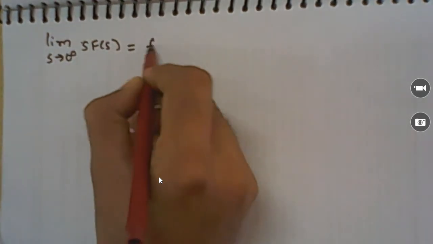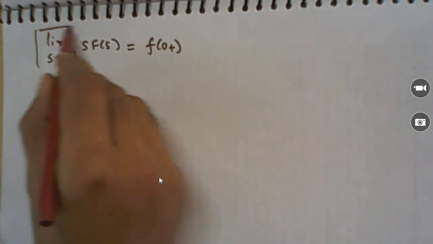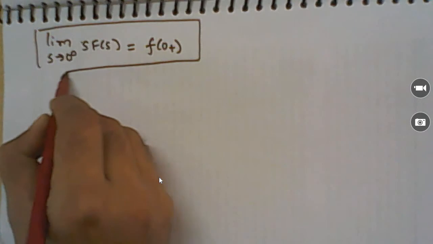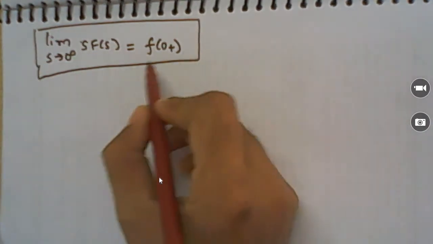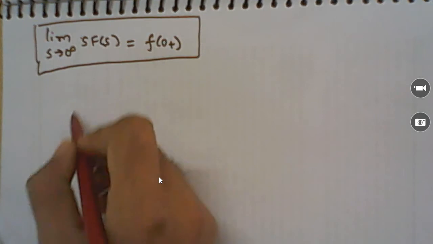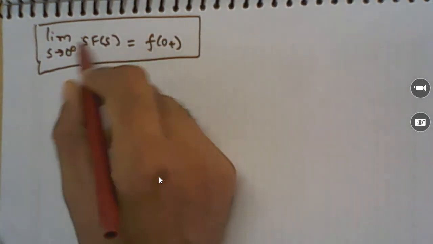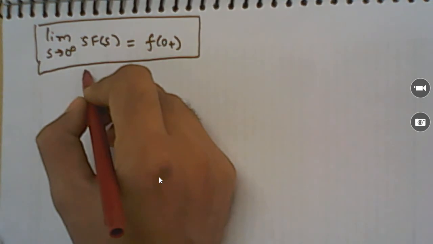Limit s tends to infinite, s F(s) is equal to f(0+). Okay, so this is the proof of the initial value theorem. We can find the initial value of any function. If the function is in the S domain, then we can find its initial value by multiplying the function with s and keeping s tends to infinite.